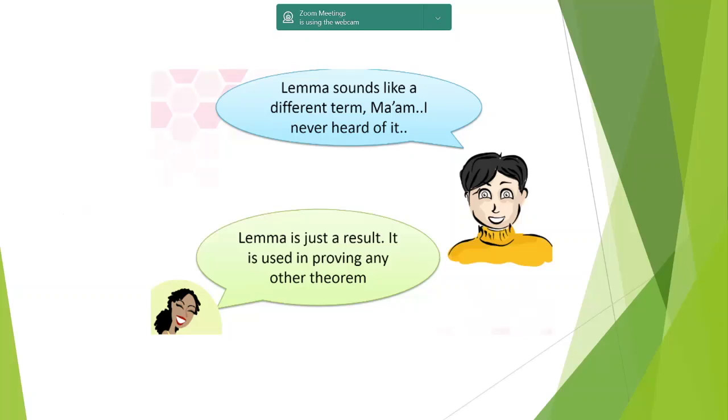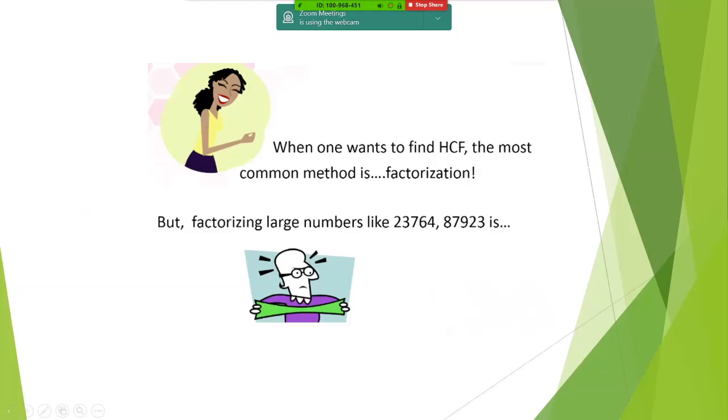Yes, ma'am. Perfect. So this is what I was talking about, lemma. It's just a result. When one wants to find HCF, the most common method is factorization.